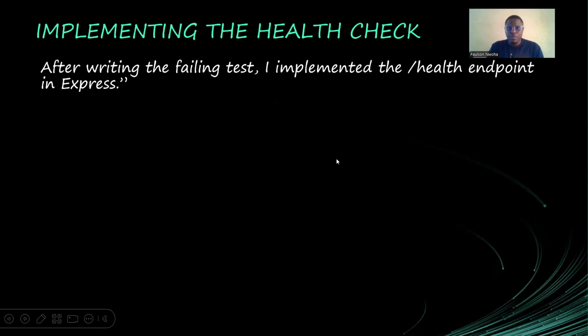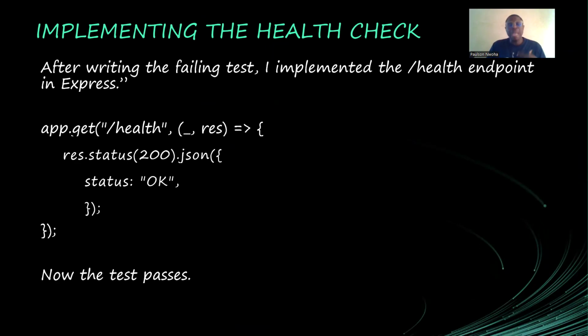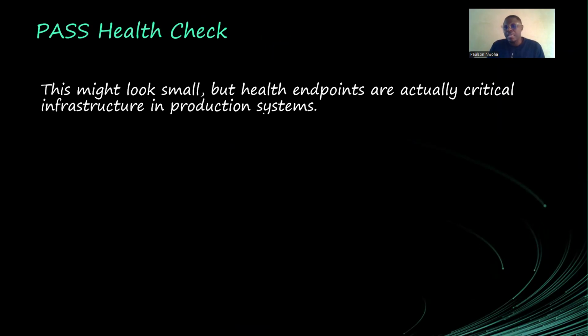All right. After writing the failing test, I implemented the health endpoint in Express. So app.get health, returning all these things. That is the implementation. Now the test actually passes. This might look small, but health endpoints are actually critical infrastructure in production systems.